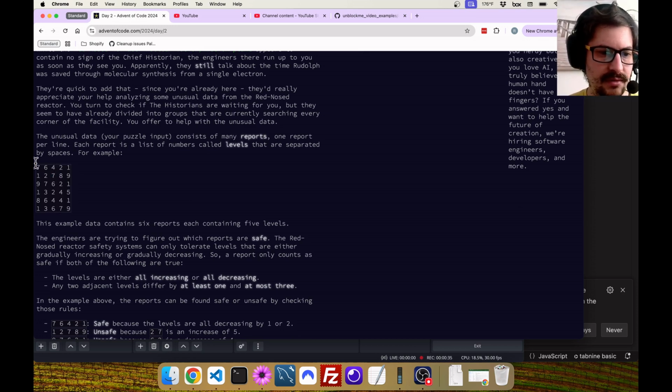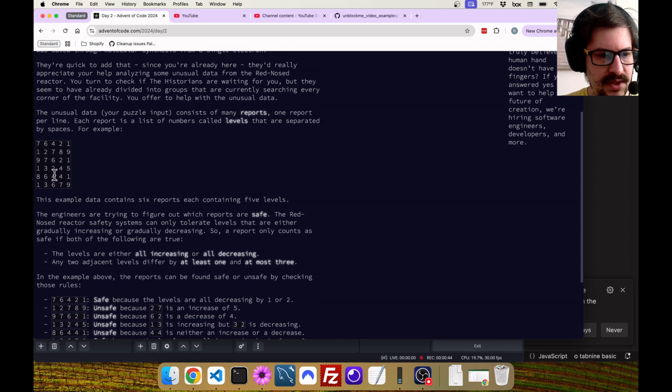Okay, so we're looking at a grid here. So we've got line, line. Each one of these is a report. Each one of these numbers is a level. Six reports containing five levels. So we're trying to figure out which reports are safe. Okay, so this is data analysis. We're trying to figure out which of this data means something.